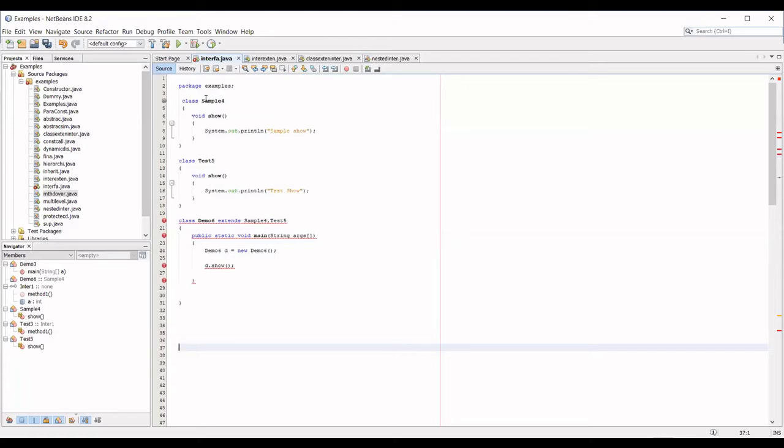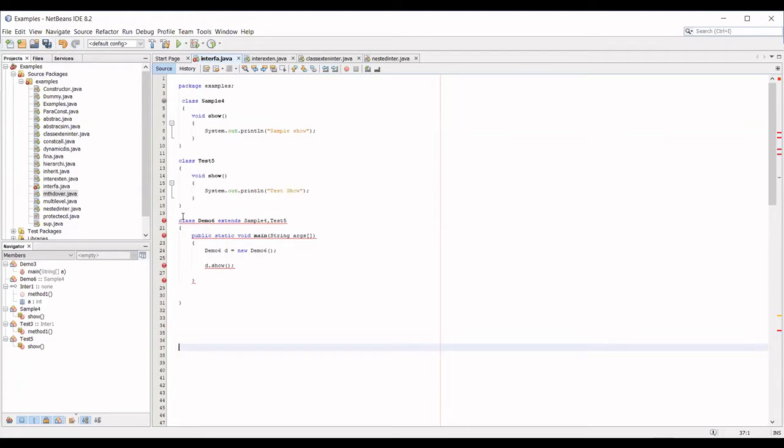So now I have two classes. One is class sample and another one is class test. Both the classes are the super classes, that is, two super classes or two base classes are there. If I'm saying it is multiple, there can be more than two. Only for example, I'm using two classes here. So both are going to be your base classes.